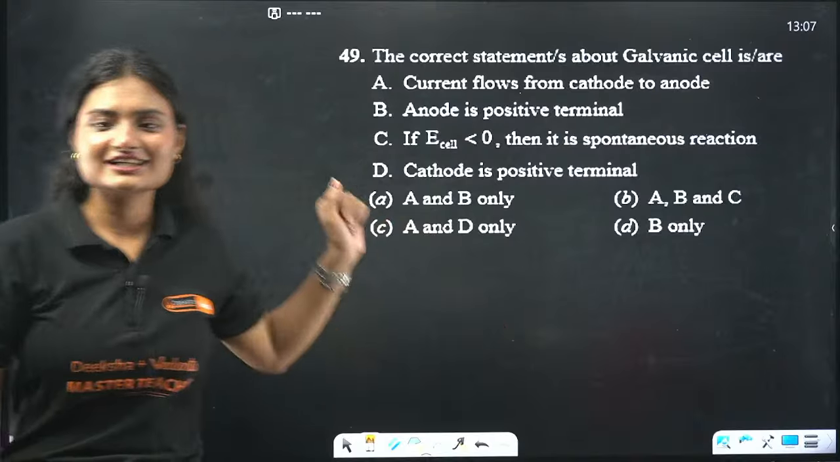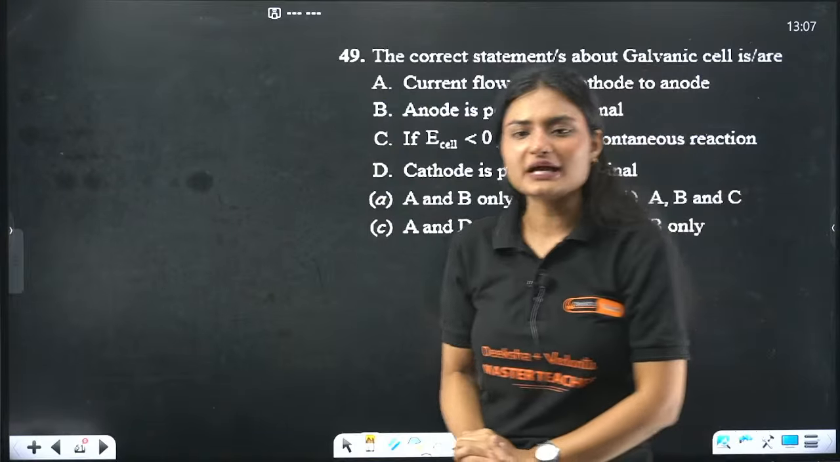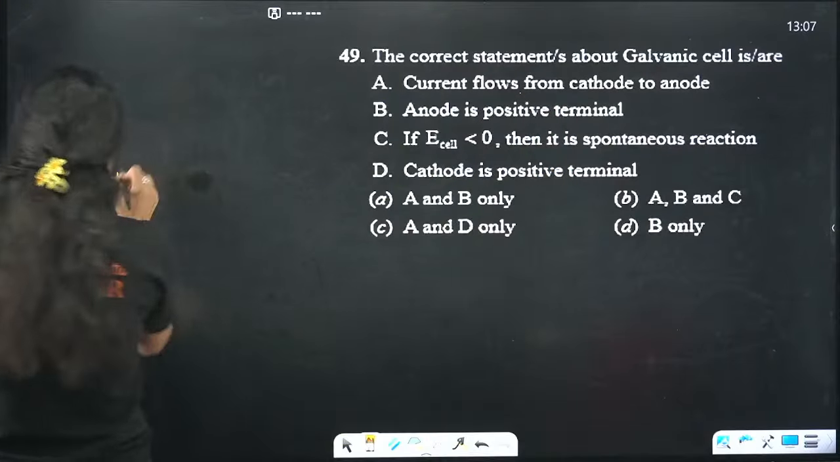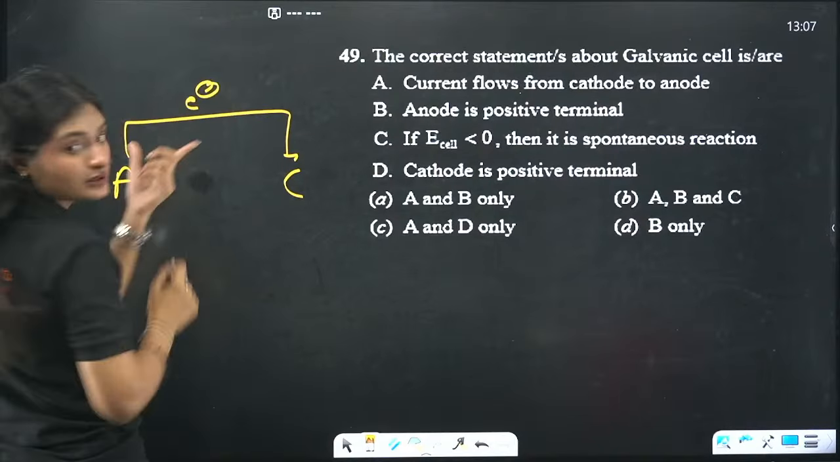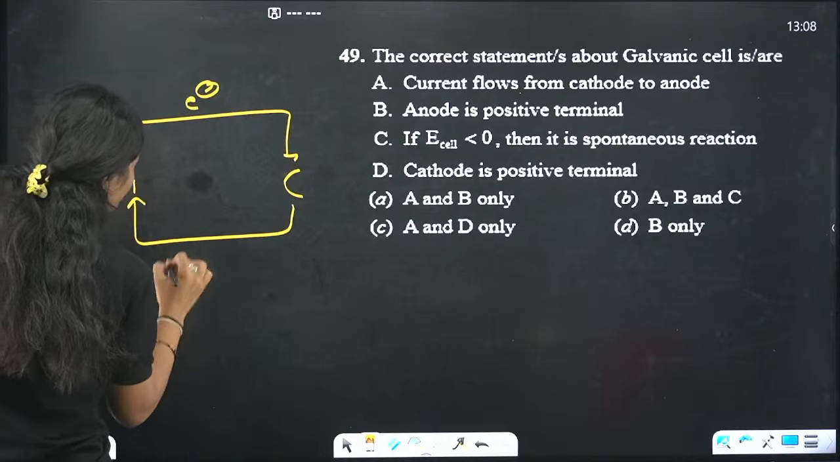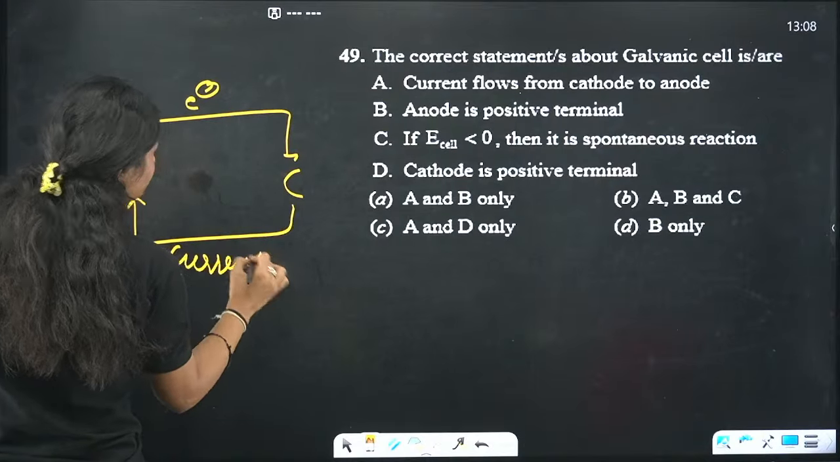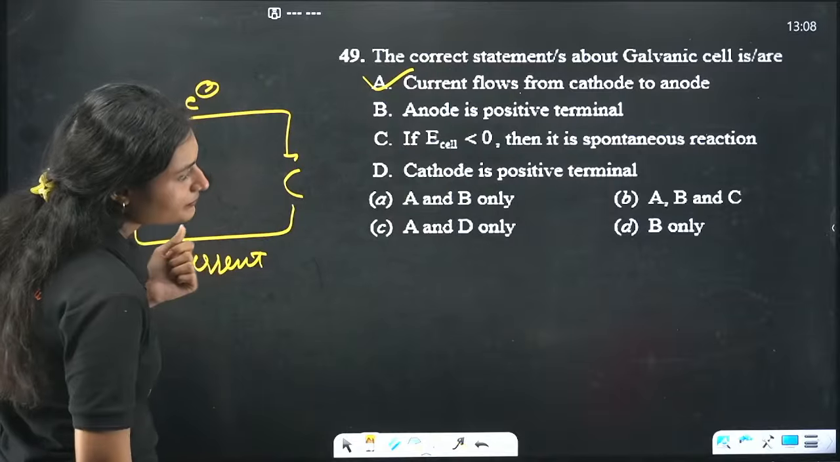Let's start. The correct statement you need to tell. In a galvanic cell, current flows from cathode to anode. I know one thing, in a galvanic cell, this is anode, this is cathode. Electrons flow from anode to cathode. So the current will flow from cathode to anode. That is the correct statement.